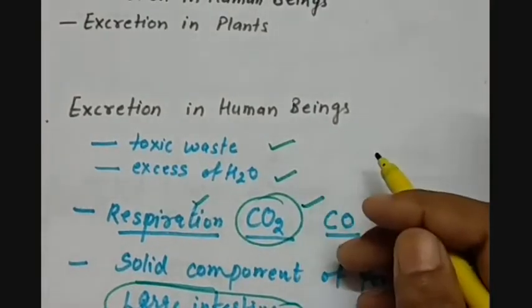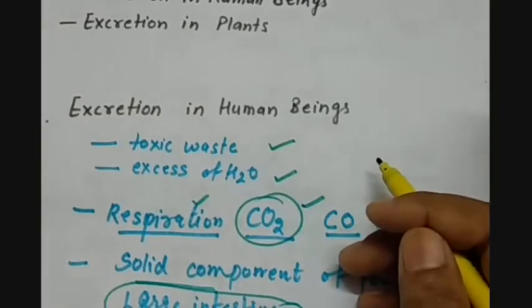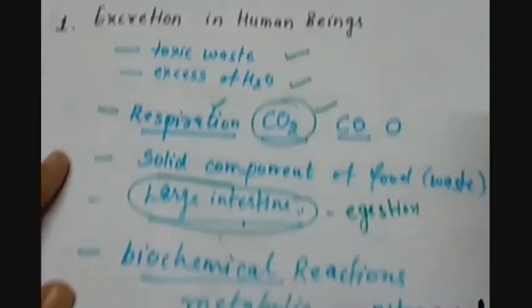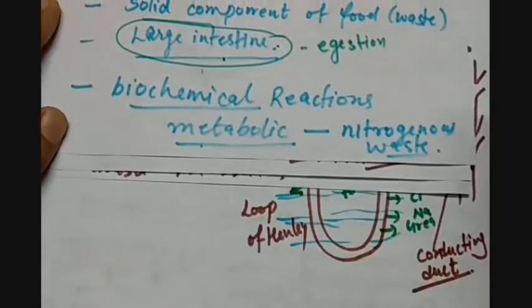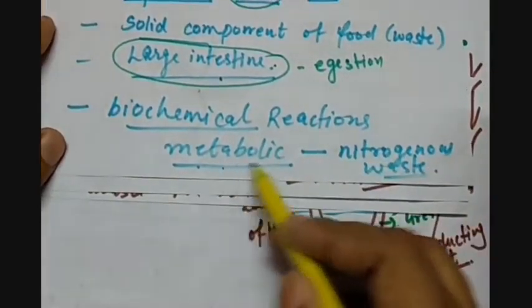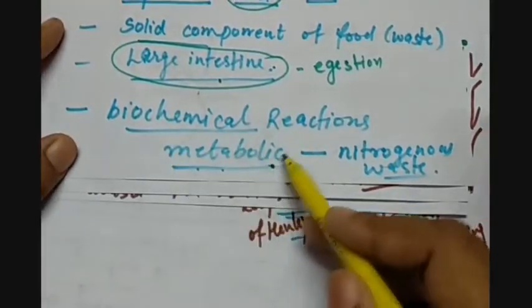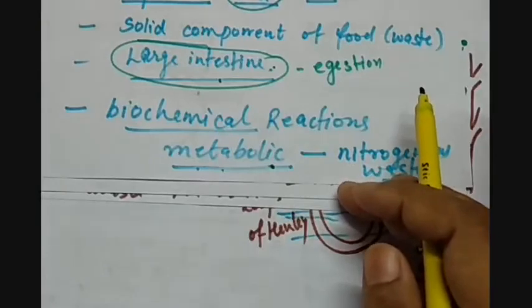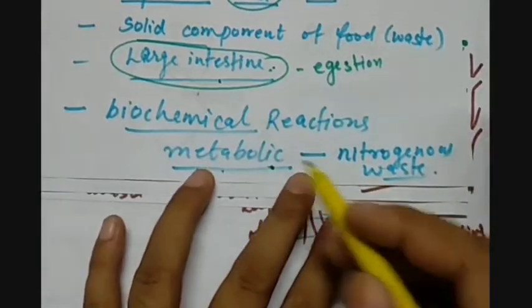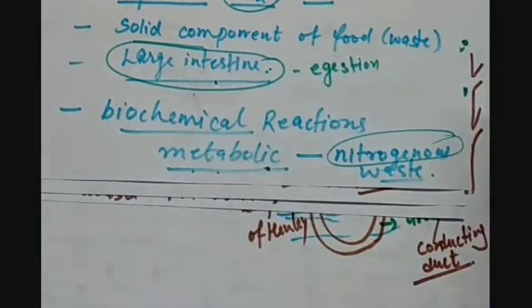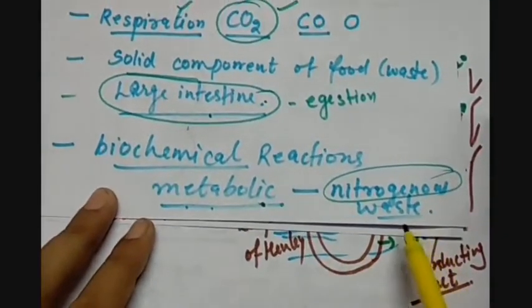So gaseous and solid, both the waste materials have been removed by the process of digestion and respiration. Now there are numerous biochemical reactions which are taking place inside the body, which are called metabolic reactions. And what are these reactions? These are the activities which are performed inside the body for the growth and development of human beings. So they create a nitrogenous waste which can be toxic for us. So there is a need to remove this waste product.